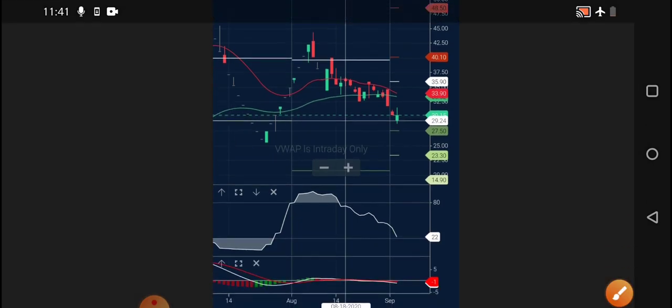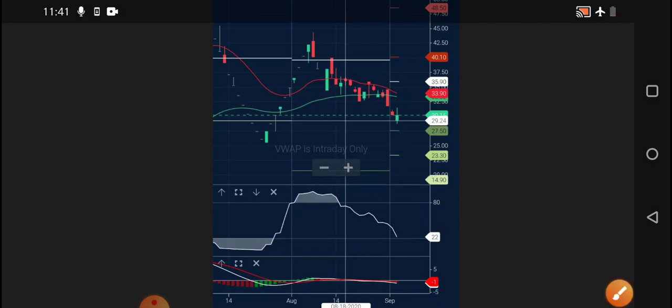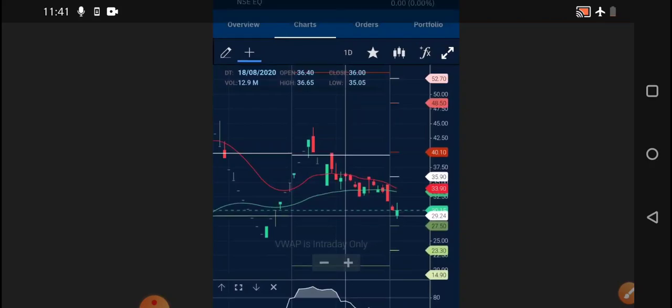In the same fashion, when you see the money flow index, it is touching the oversold region. Whenever any stock touches it, you can see a reversal happens again. That is normal based on volume analysis. So currently you can take 30 rupees as a very good support, and you can add at that level in small quantities till you reach the 33-35 rupees level. Once that region gives a breakout, then we will definitely see good movement in the stock. Also the Q1 results, when declared, will accelerate the move.